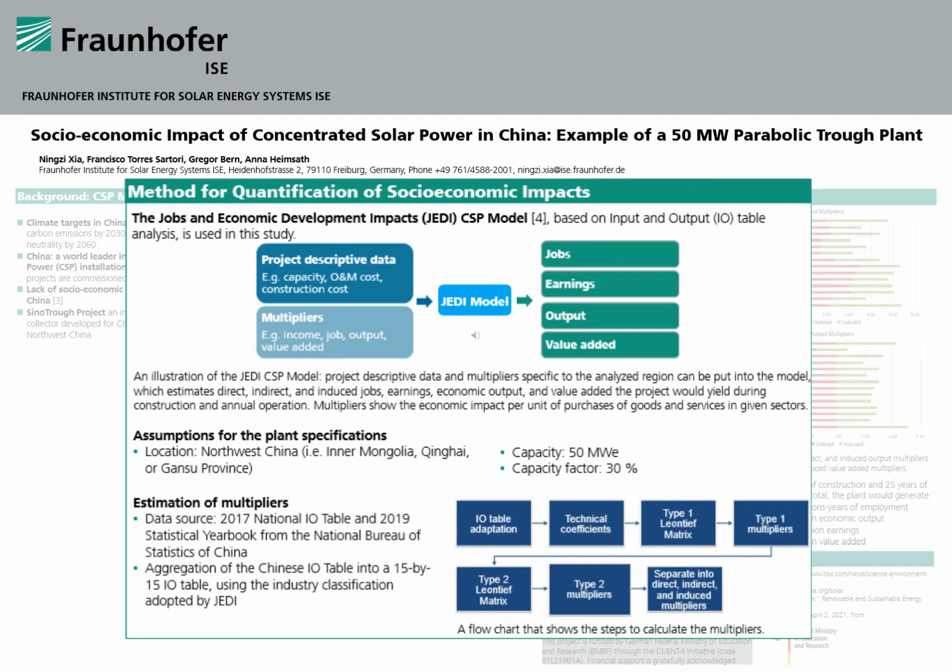plant. It is assumed that the plant will be located in northwest China in Inner Mongolia, Qinghai, or Gansu province. The capacity is 50 megawatt and the capacity factor is 30%.